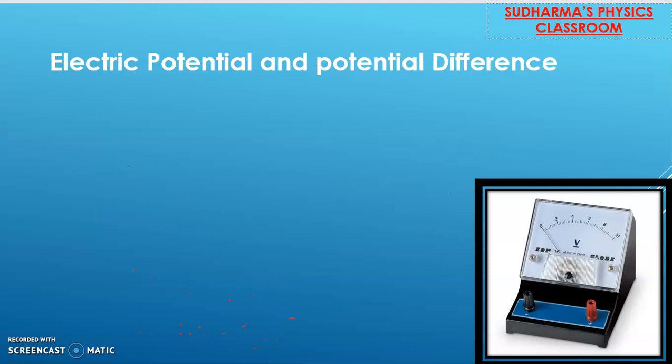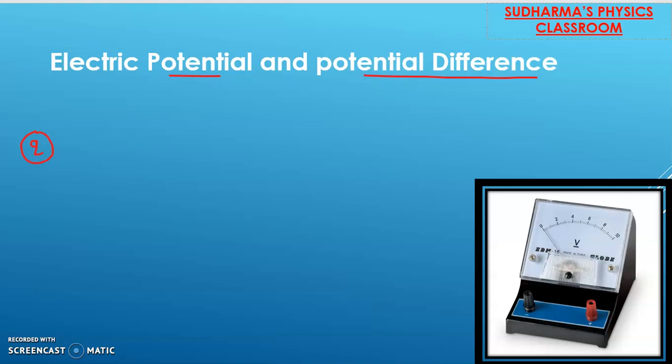Now, let's move on to electric potential and potential difference. This is another important parameter related to electricity. Let's learn in detail about that. There are two terms, electric potential and potential difference. Let me take a charge Q. Surrounding this charge, there will be an electric field. You may find it difficult to imagine an electric field.